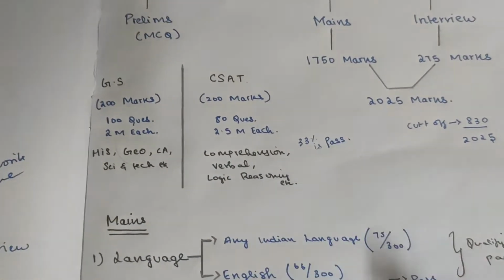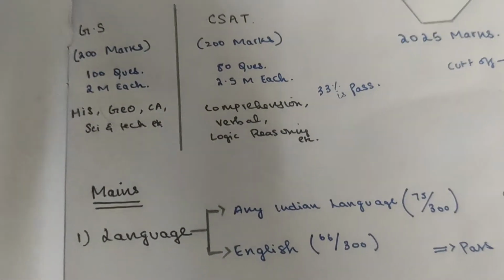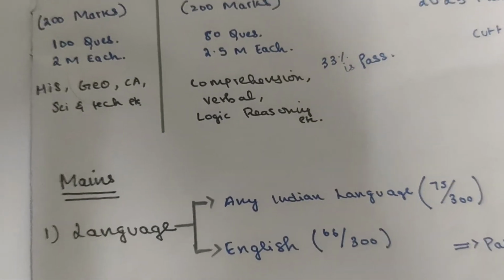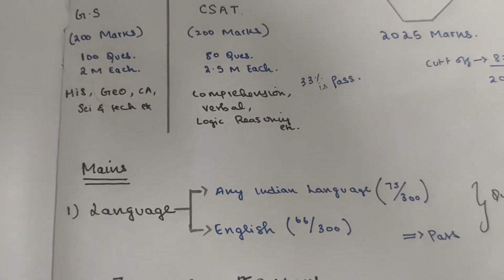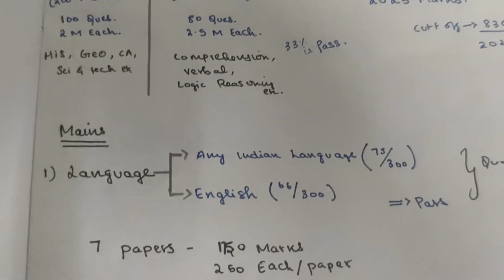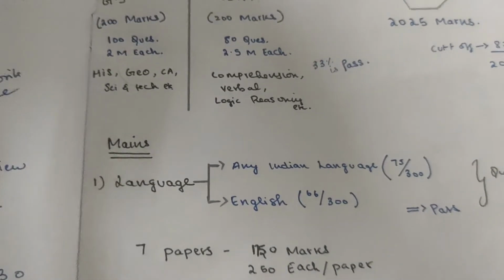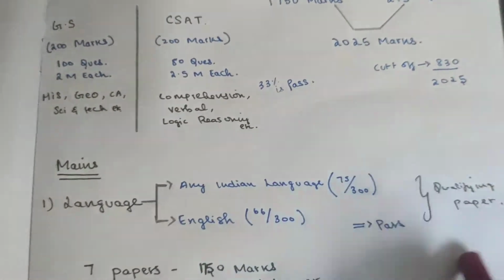It is your convenient language or your mother language. It is of 300 marks, and you need just 75 marks to qualify. Then English is compulsory. In 300 marks you should get at least 66 marks. It's just a qualifier paper.